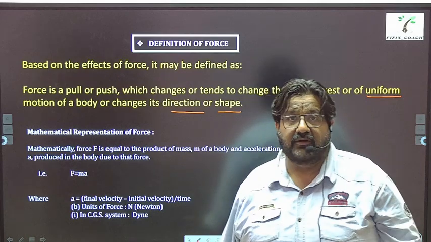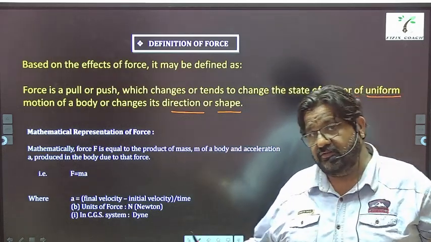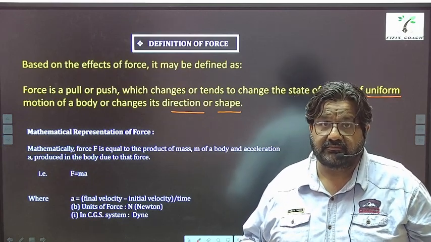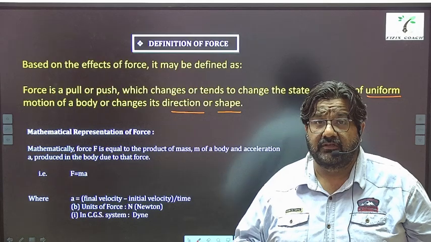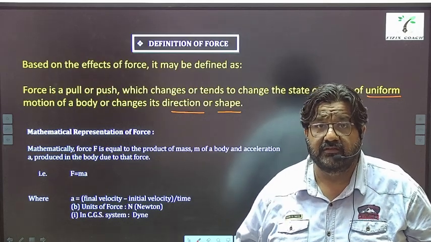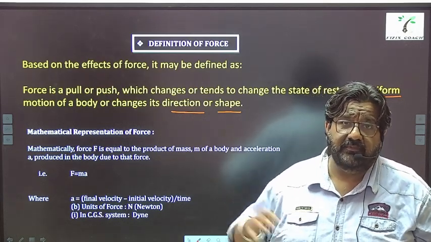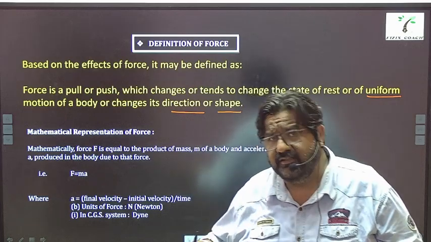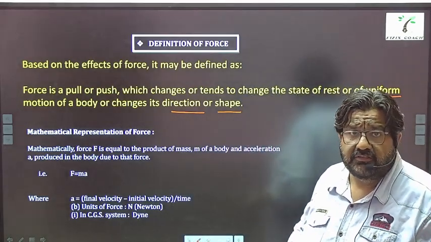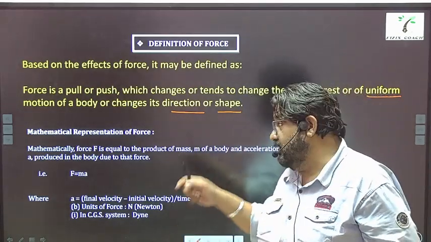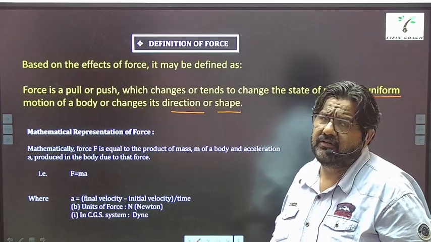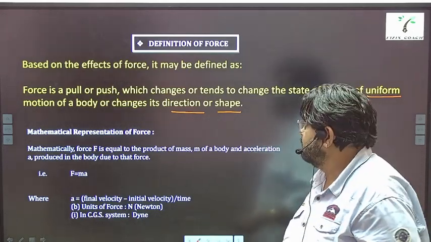Now let us take an example. If you're playing football and two players are running after the ball, and one player wants to take it in a particular direction, right? But another player comes and applies force by kicking it and changes the direction of the ball. So by applying force, the direction can also be changed. I've just taken an example of a football. There could be many examples for it.